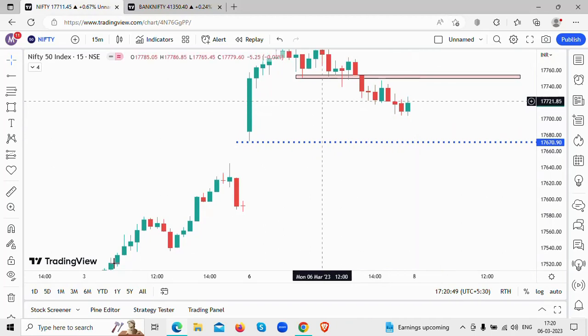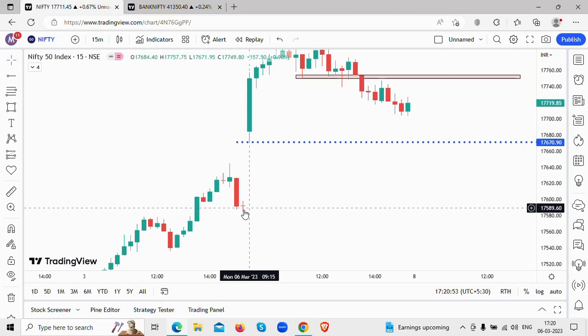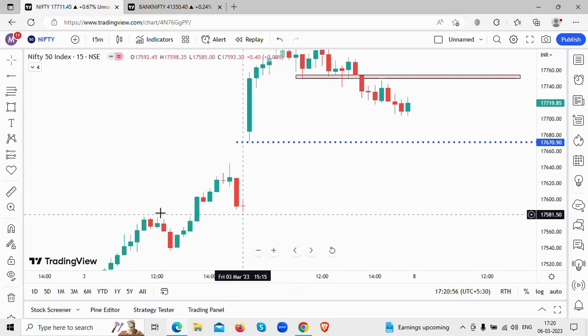Now, what is the next level we are looking at? We are looking at this particular level here. We see here 17,580 level. This level could act as your support level.